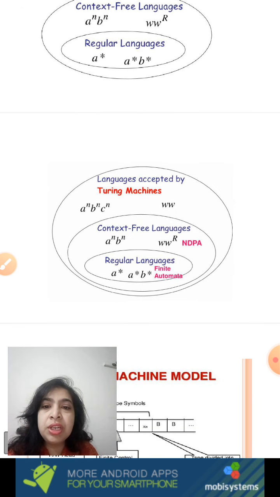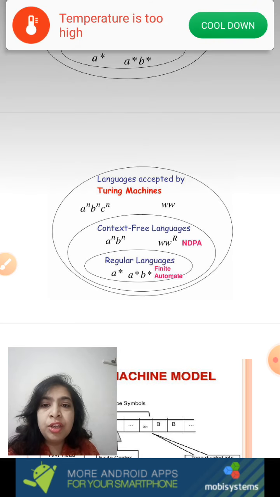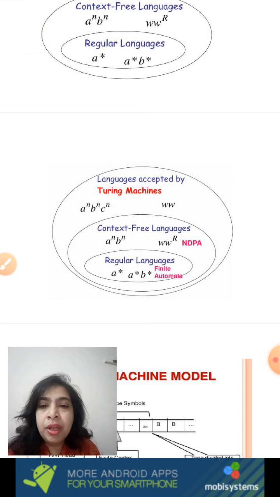Now what makes Turing machine more powerful than PDAs? In PDAs we organize memory in the form of a stack where you can only push and pop the contents. Whereas in Turing machines you have unlimited infinite memory, but it is not organized as a stack, it is organized in the form of a linear array. It's a simple linear tape. You can write contents onto the tape, read the contents from the tape, as well as erase the contents from the tape.